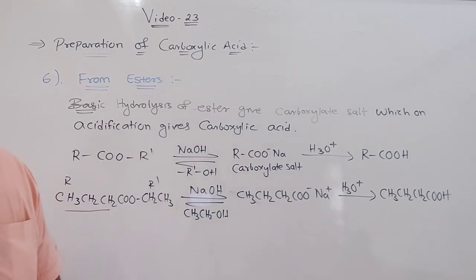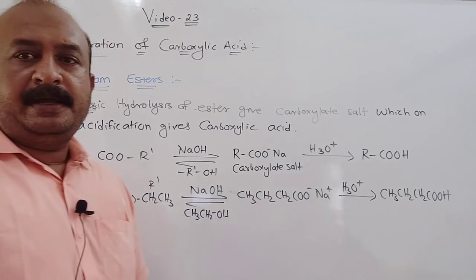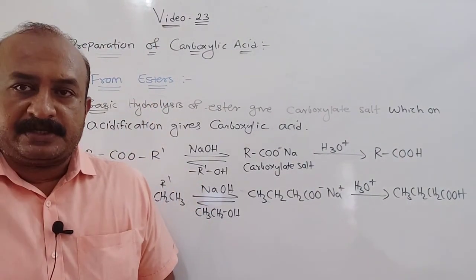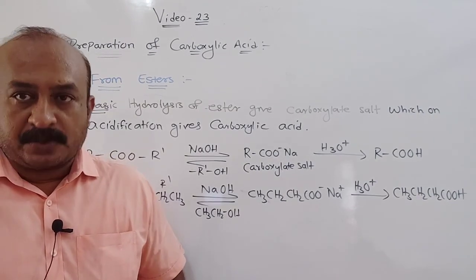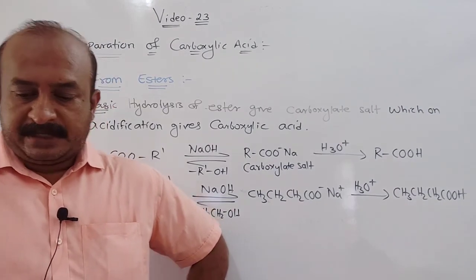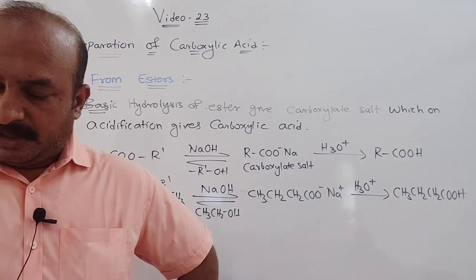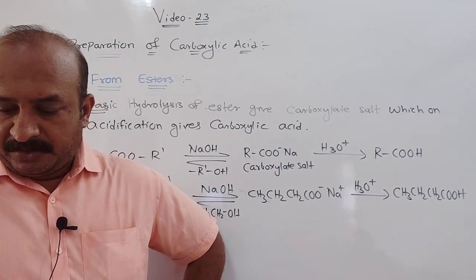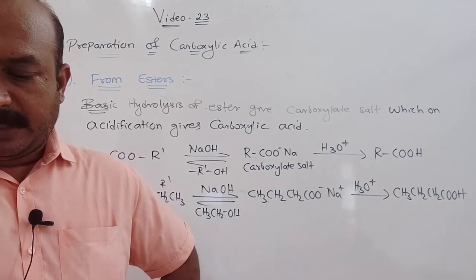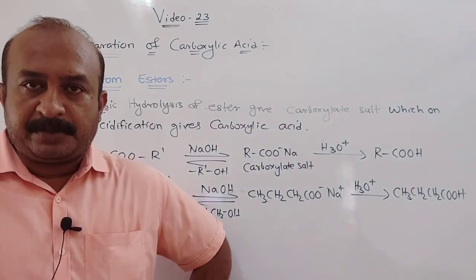So here we come to an end of the preparation of carboxylic acid. In total, we saw 6 preparations, but there were also subtopics in them. Go through it and write it down in your fair book. Then the next example given is solved example 12.5, which you can do by yourself. It will be helpful, and you should write down which reaction we have used for that preparation.